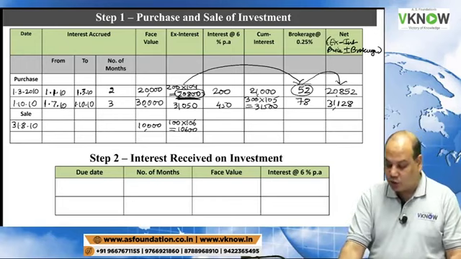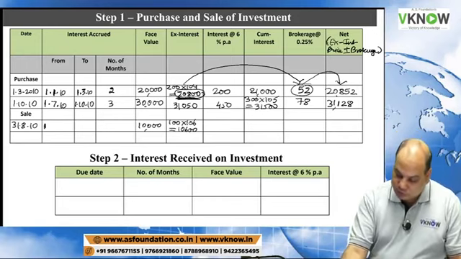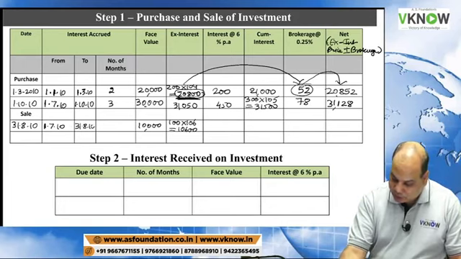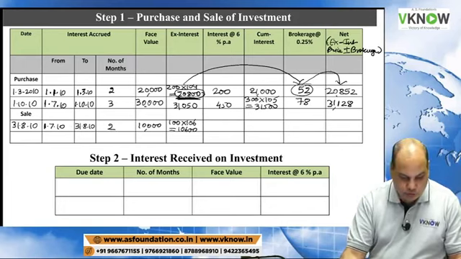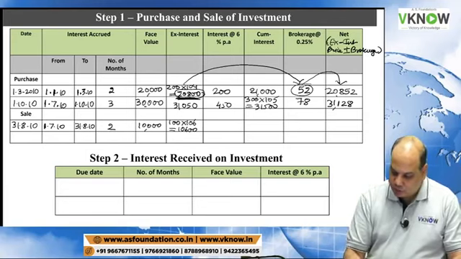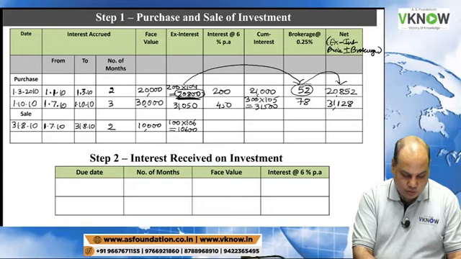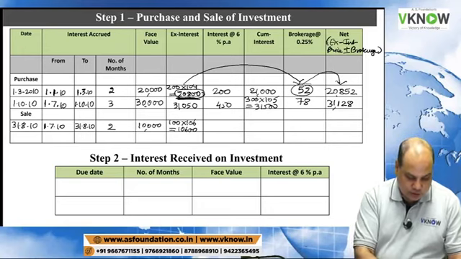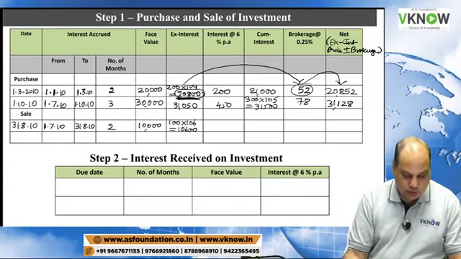Interest will start accruing from 1st July 10 to 31/8/10, that is 2 months. So you will take 10,000 into 6% into 2 divided by 12. So it comes to 100 rupees.